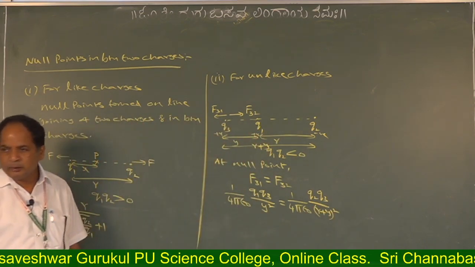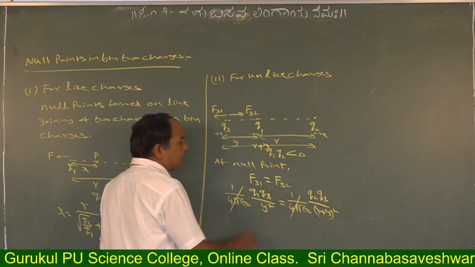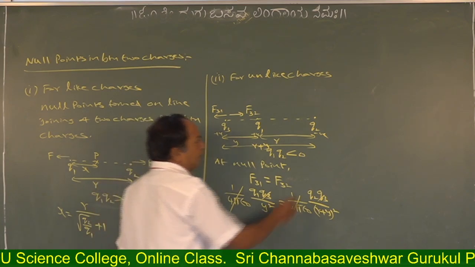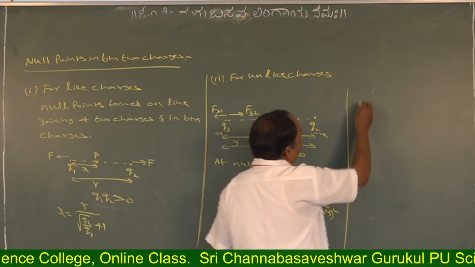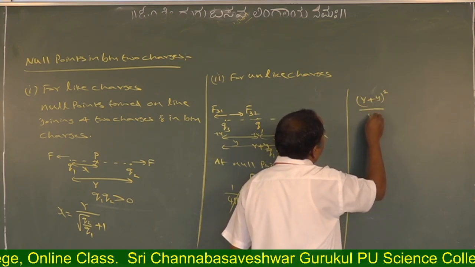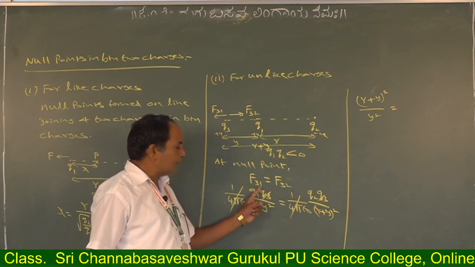Here 1 by 4 pi epsilon naught cancels and Q3 cancels. We want to find y. So we write R plus y whole square by y square